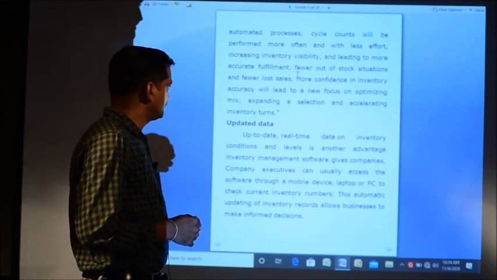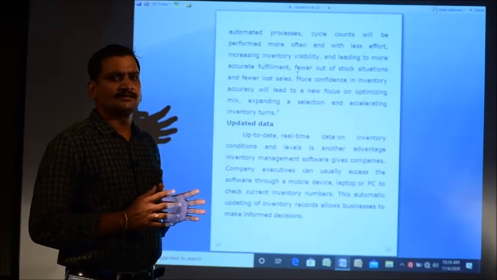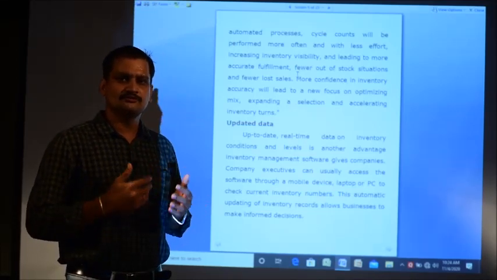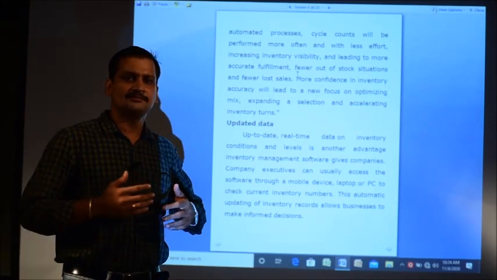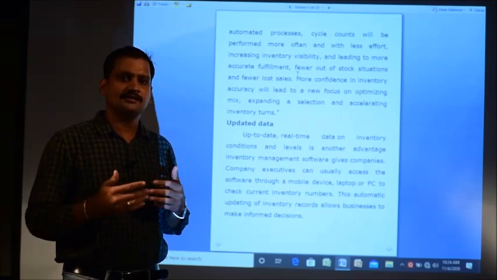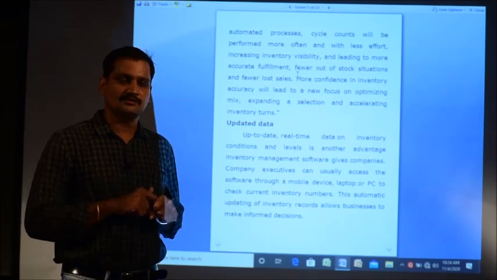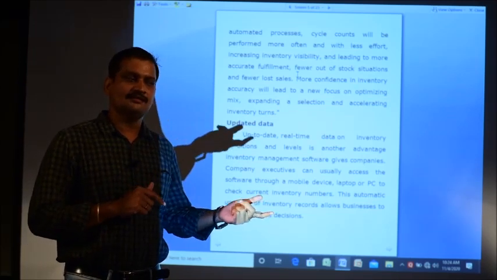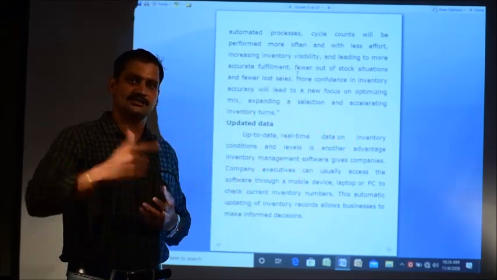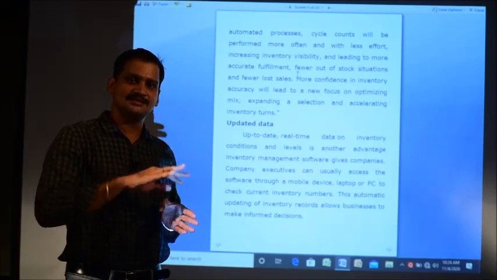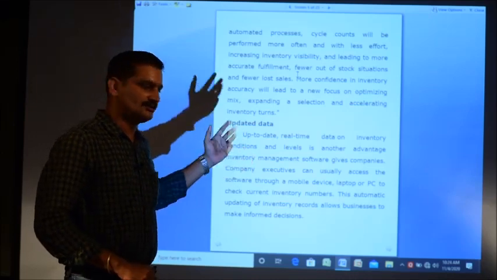Then updated data. When customers give orders online, the stocks are updated from time to time. No one updates it manually. It is automatically updated, and it is a real time system. Whenever a customer places an order, looking at the inventory, if the stock is available, the order is placed, packaging and shipping start for the product, and the data is updated automatically by this software.